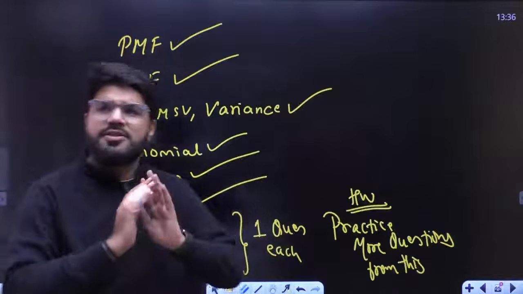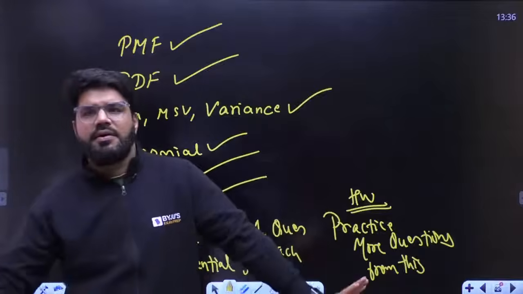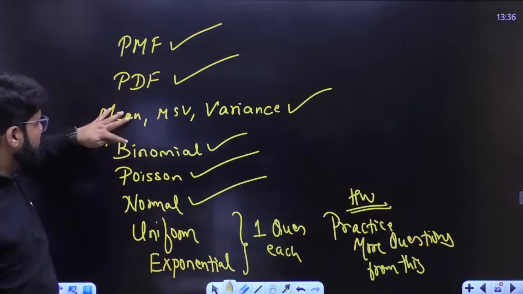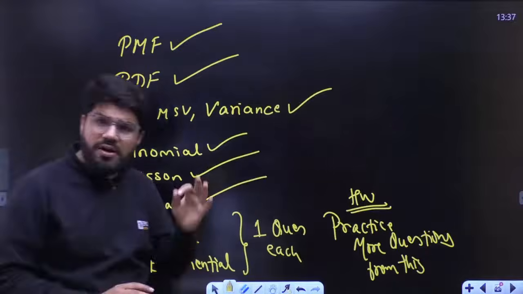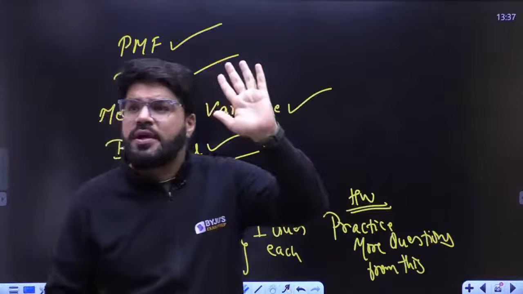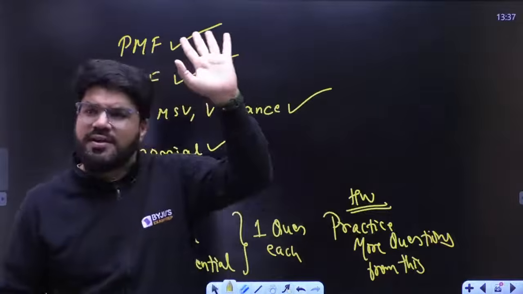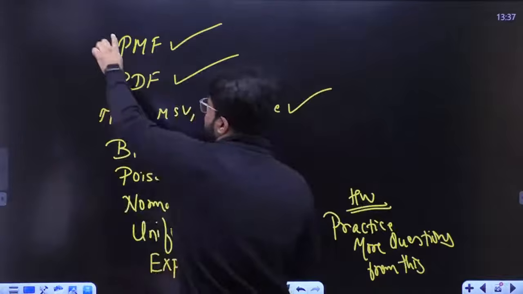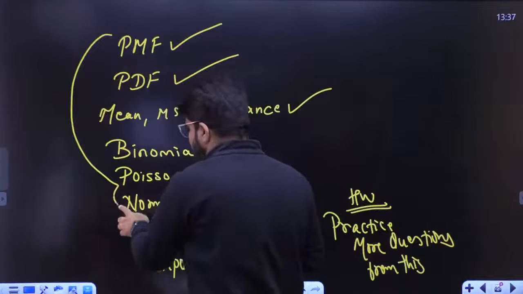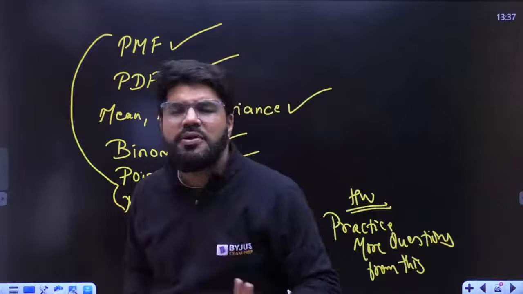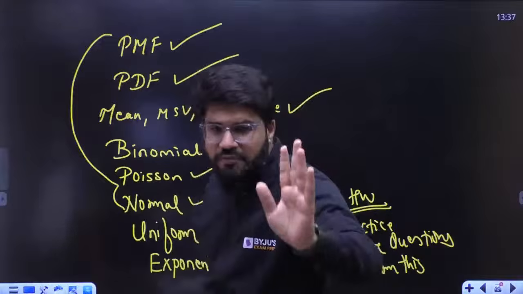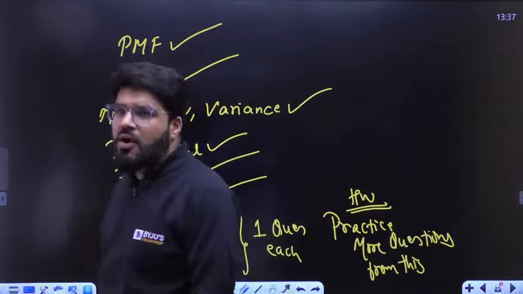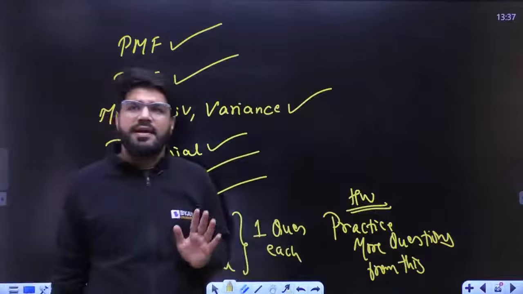Rest, probability distribution: PMF, PDF, mean, square value, binomial, Poisson, normal, everything is done. All variety. You just need to solve PYQs. No need to go for any workbook and all. There is no time. If you have other syllabus pending for this topic, just complete the PYQs up to this point. That's it. You don't have to refer to any other book. It's completed here. No other cases left. All variety of questions, all cases are done.